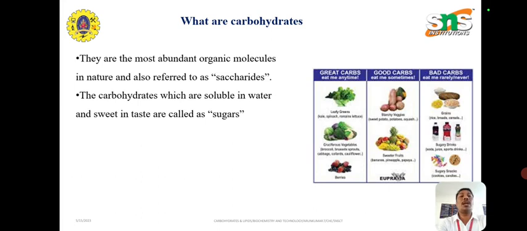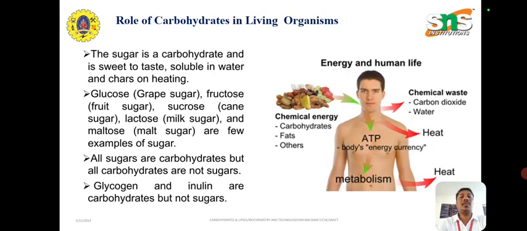They are the most abundant organic molecules in nature and are also referred to as saccharides. The carbohydrates which are soluble in water and sweet in taste are called sugars. Role of carbohydrate in living organisms. The sugar is a carbohydrate and is sweet to taste, soluble in water and chars on heating.